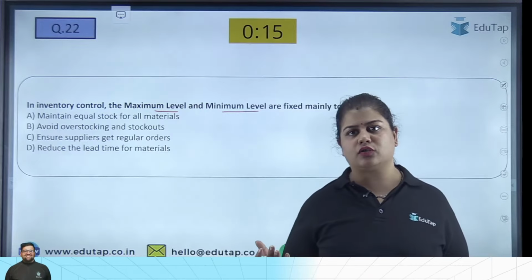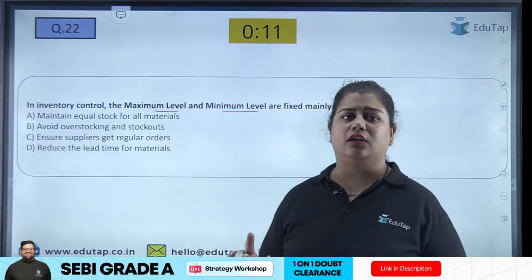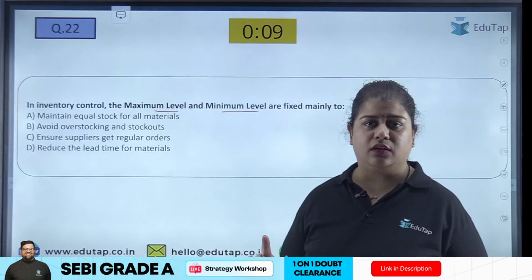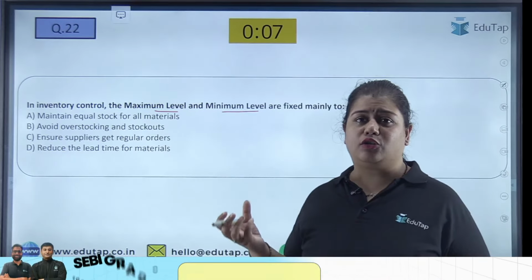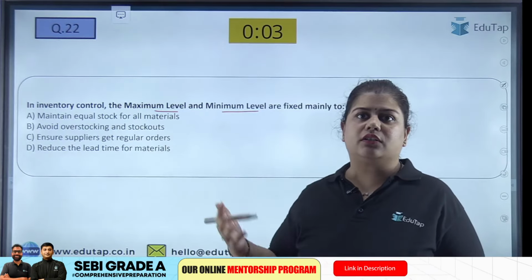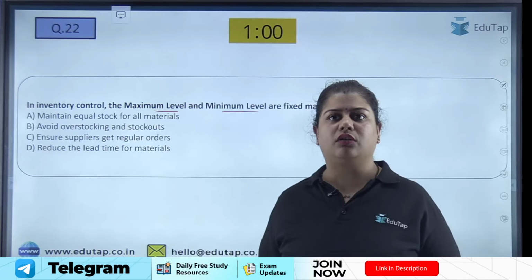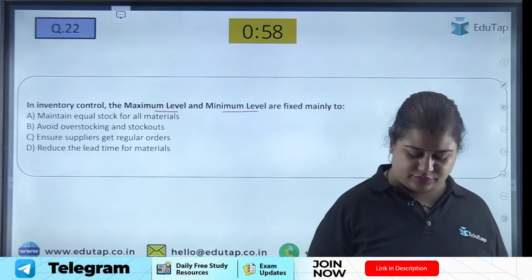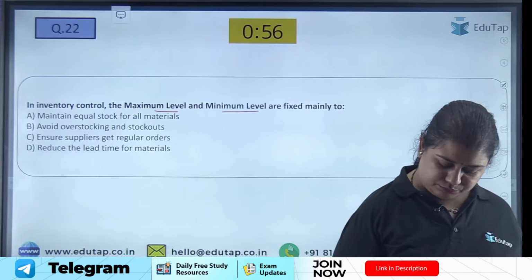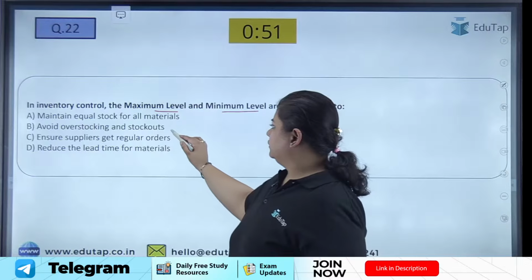Because if we overstock, of course the holding cost, the carrying cost of those units will be too high, and also our money will be blocked. And if we understock, if there is a stock out, then our production can have some obstacles. So hence the answer is B, avoid overstocking and stockouts.